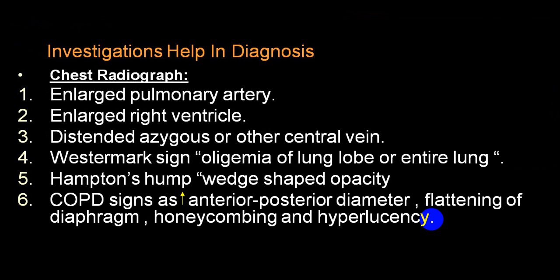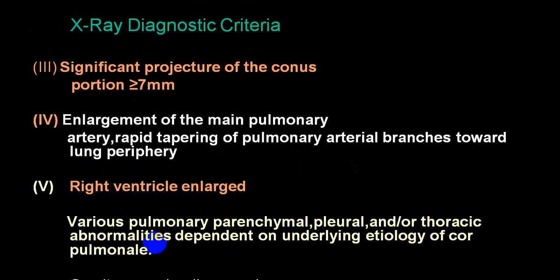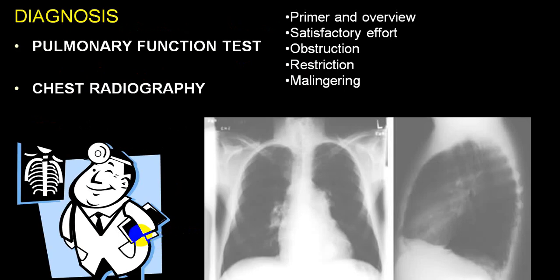These are some of the radiological findings we already mentioned. Particularly Westermark sign and Hampton's hump will help you to identify pulmonary embolism. So changes in pulmonary artery size will also give you an idea regarding pulmonary hypertension by X-ray. So there are some diagnostic clues which you can go through at your leisure time.